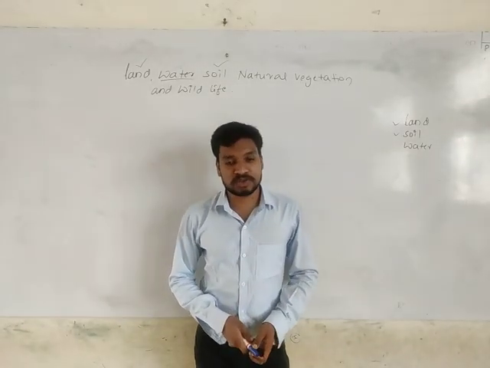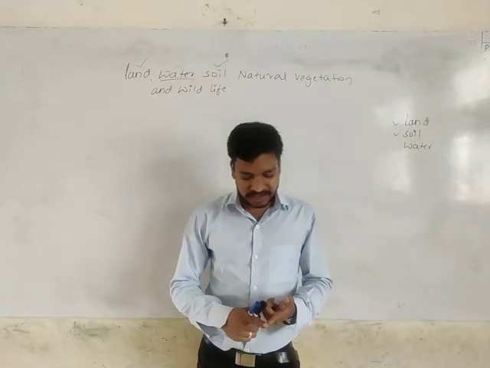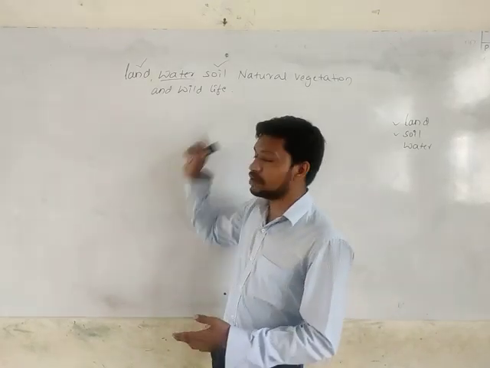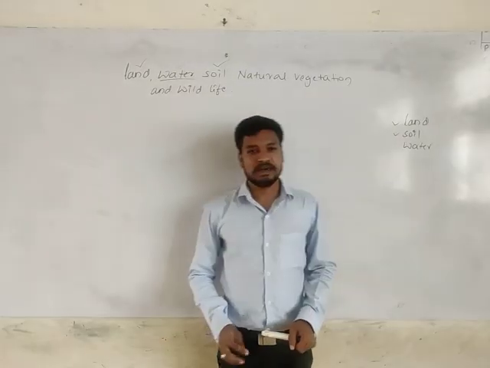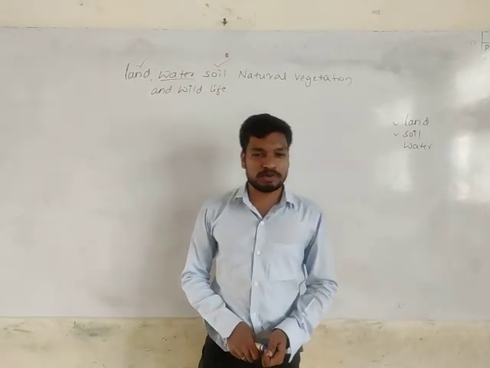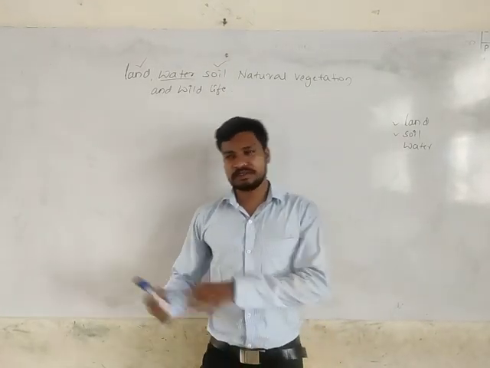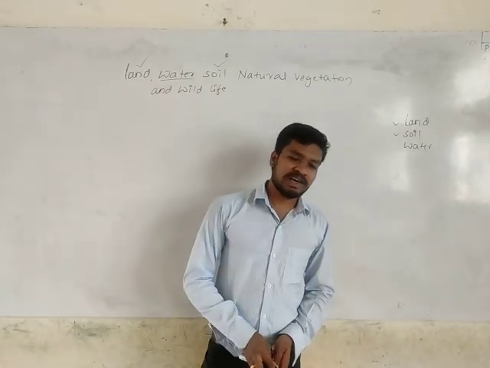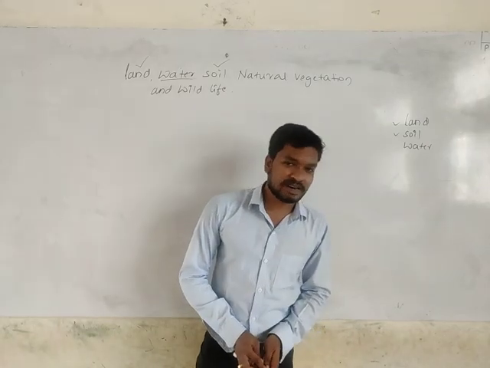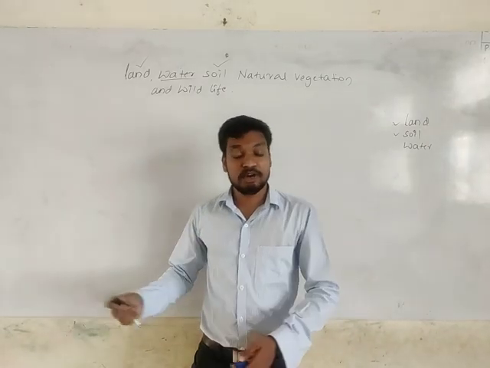We need to apply and follow all these measures and methods to conserve water, because water, soil and land, what we are discussing, are all basic needs. If you don't conserve these, our whole world will be under problem in the coming future. Every living and non-living organism will be under problem.